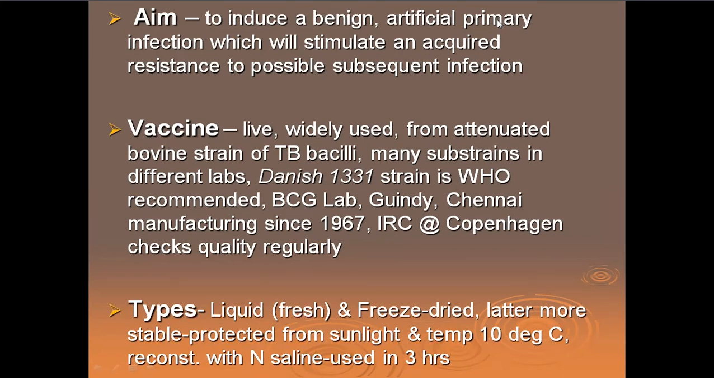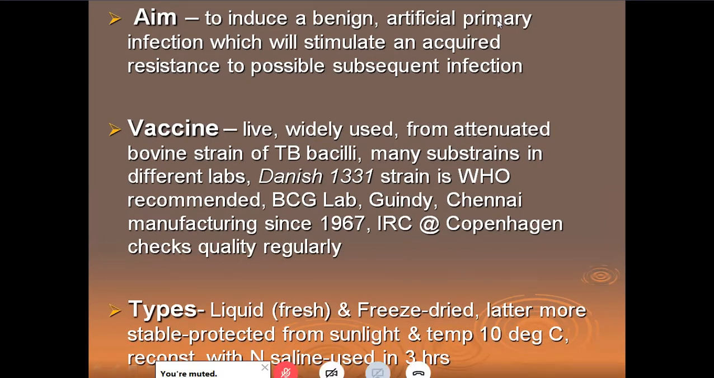So remember, we have to send samples to Denmark, where the samples for the vaccine prepared in the country are checked. The types of the vaccine are liquid and freeze-dried. We use the freeze-dried. The freeze-dried vaccine is more stable. It is protected from sunlight and temperatures at 10 degrees centigrade. It is reconstituted with normal saline. Viva question: normal saline is the fluid used to reconstitute the freeze-dried vaccine. You may have written this in your practical records when you came to the department for your clinical postings.